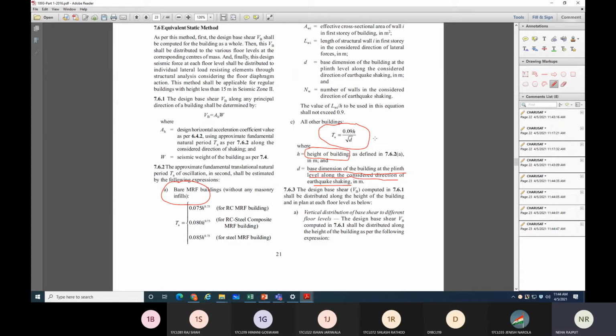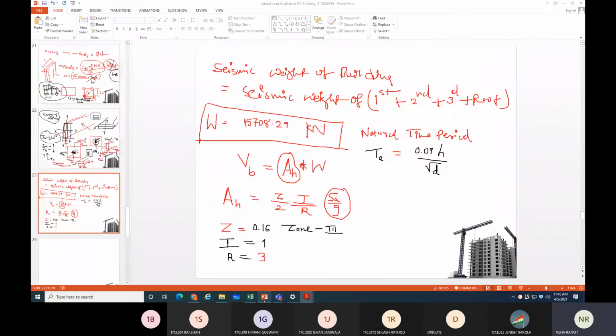This term will decide whether you are finding earthquake force in X direction or in Y direction, means lateral force in X direction, lateral force in Y direction. So how can you identify this? It is given as along the considered direction of earthquake.